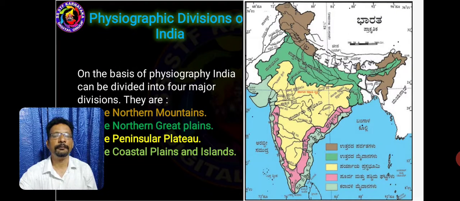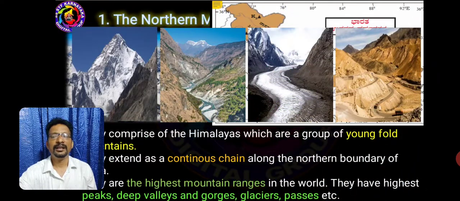India has four physical divisions. Look at the map. On top, we have the northern mountains. Below that, the northern Great Plains. In the center, we have the peninsular plateau, and on either side are the coastal plains and islands. Northern mountains are filled with Himalayas, which are young fold mountains and chains of mountains, and have the highest mountain ranges, deep valleys, the highest peaks, glaciers and passes, etc.